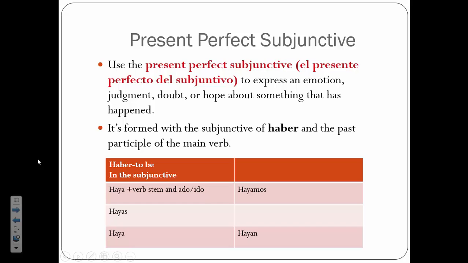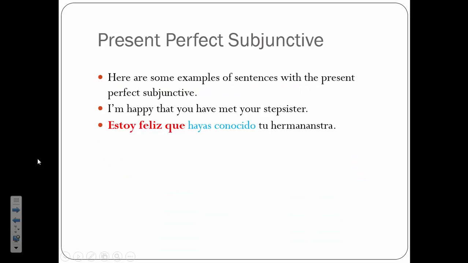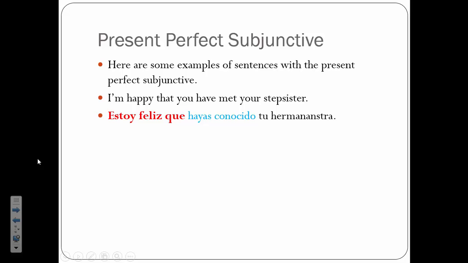So this is how you would form the verb haber. Right now, I would like you to fill in the verb chart that goes with the verb haber in the present subjunctive as I speak. So I would use haya for the yo form, hayas for the tú form, haya for the usted, él, ella form, hayamos for the nosotros form, and hayan for the ustedes form. Then we would also pair it with either, for AR verbs, ado, or for ER or IR verbs, we would use ido.